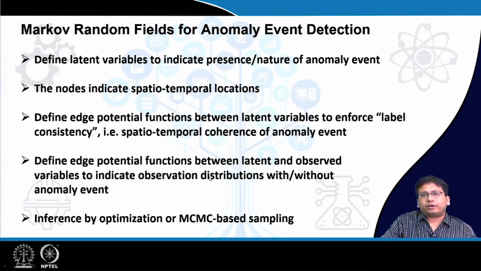So, if the anomaly event is there, then of course the variable of interest will have some kind of values, and in the absence of the anomaly it will have a different kind of values. That is kind of self explanatory. Suppose we are considering heat waves, in that case we will be focusing on the temperature variable.